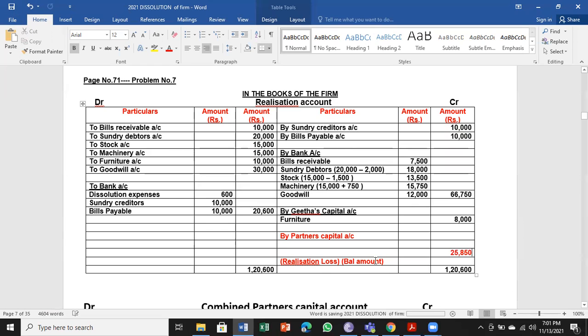This balance is the difference of the two sides, which is called realization loss. It has to be shared among the two partners, Rashmi and Geeta. 25,850 into 3 by 5 for Rashmi is 15,510.